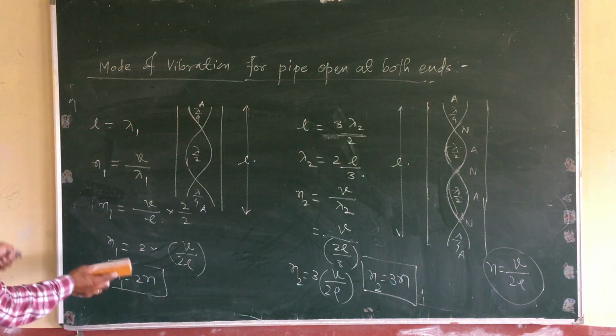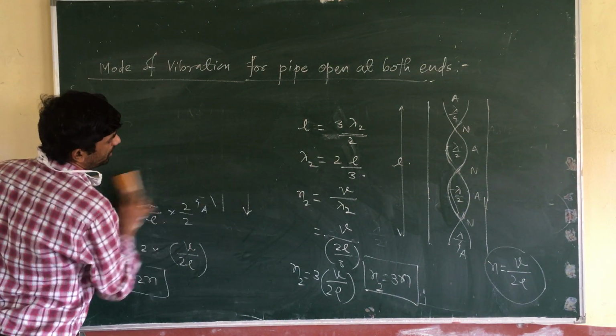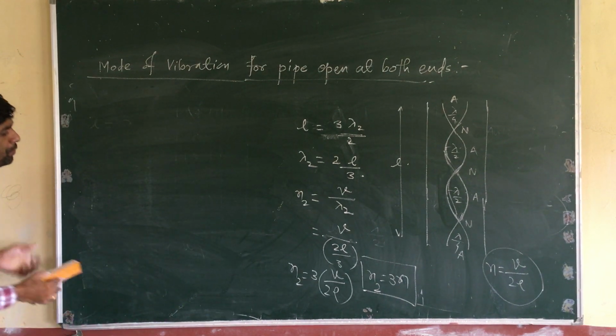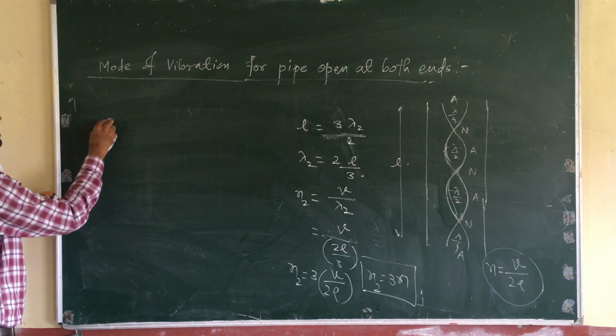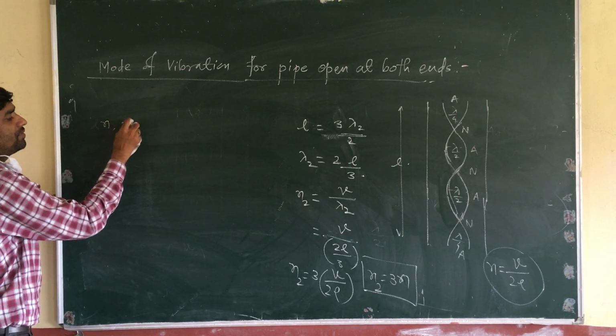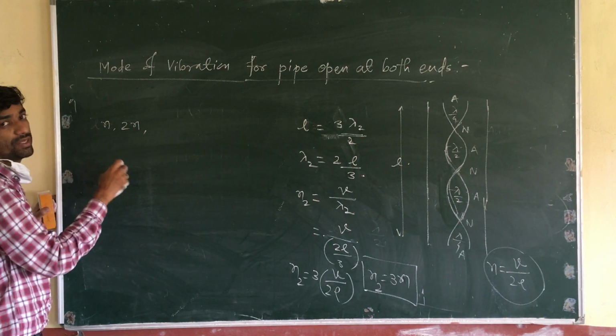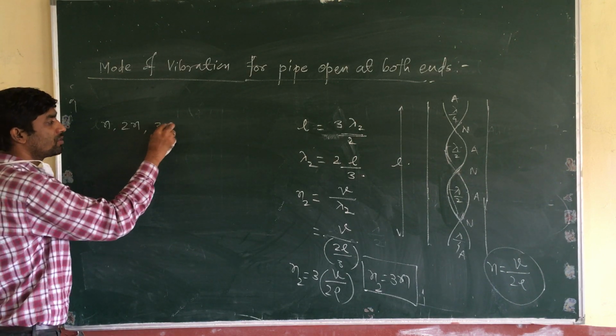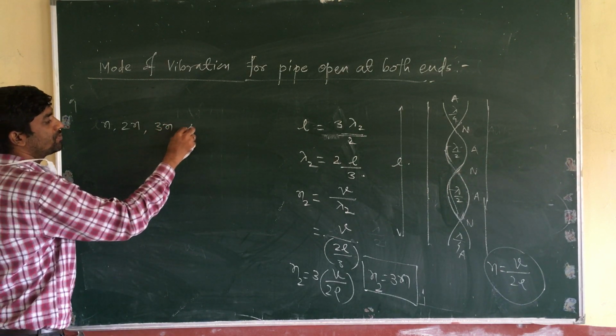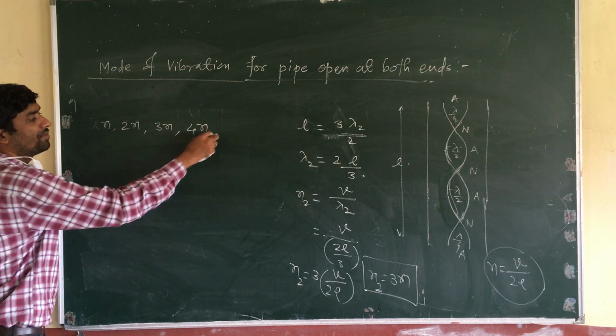So when the pipe is open at both ends, it produces all frequencies.